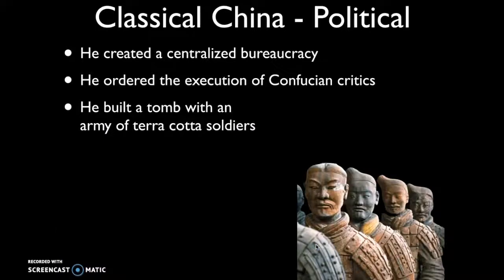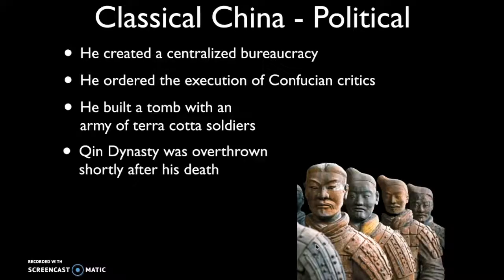And finally, he built a tomb with an army of terracotta soldiers, this large piece of monumental architecture, very similar in purpose and function to the Great Pyramids in Egypt. It stood as a testament to Qin Shi Huang's power and also ensured that he would continue to rule in the afterlife as well. So there are thousands of these terracotta clay soldiers, each individually constructed.